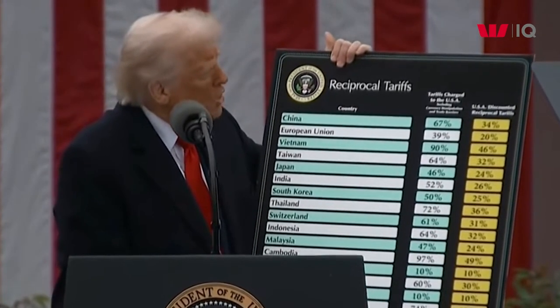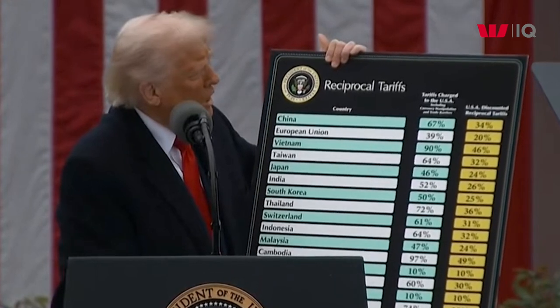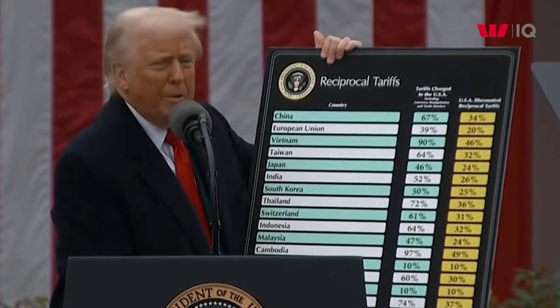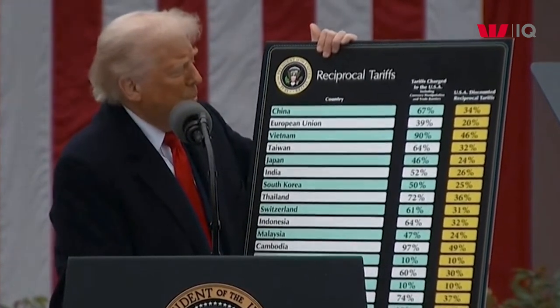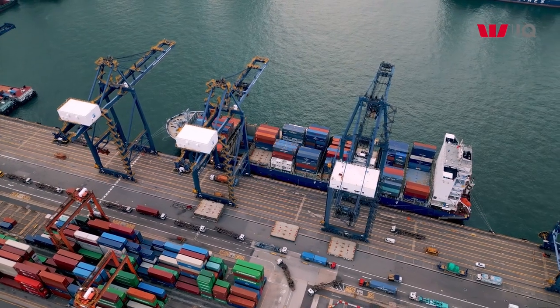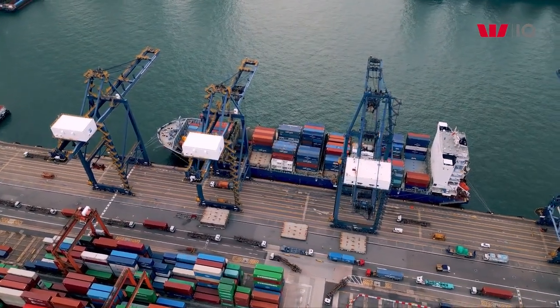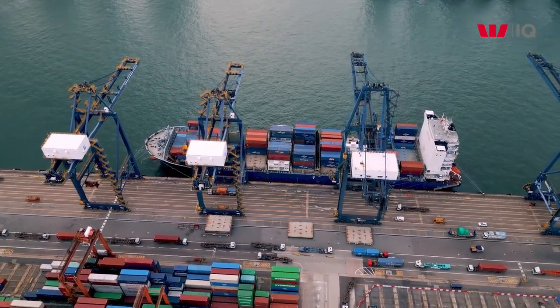Because the US assessment takes into consideration industry support and currency policy, many small developing markets will be particularly hard hit. Imports to the US from Cambodia will face a rate of 49%, Laos a tariff rate of 48%, Vietnam 46%, and Sri Lanka 44%. It is also important to note that countries aligned to the US have not received dispensation under this measure, with Taiwanese exports to the US to face a 32% tariff rate, in line with China's 34% rate, and South Korea and Japan not far behind at 25% and 24%.